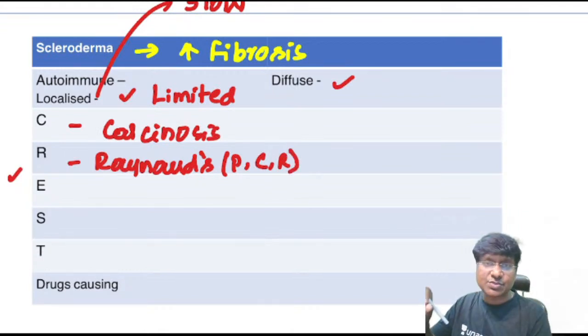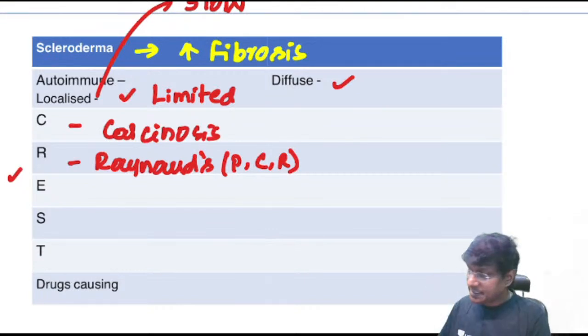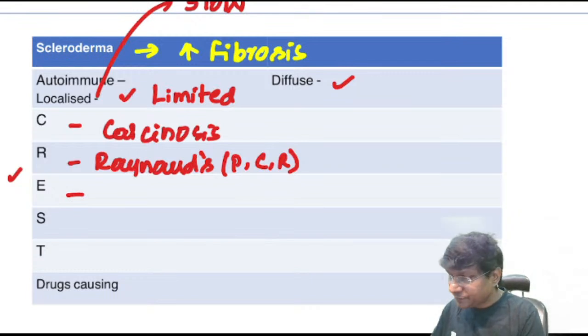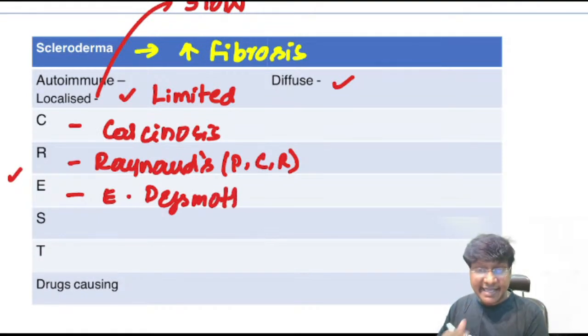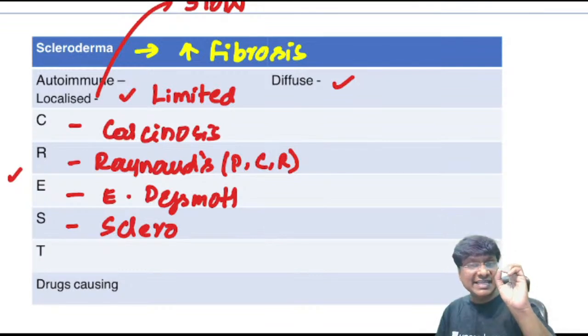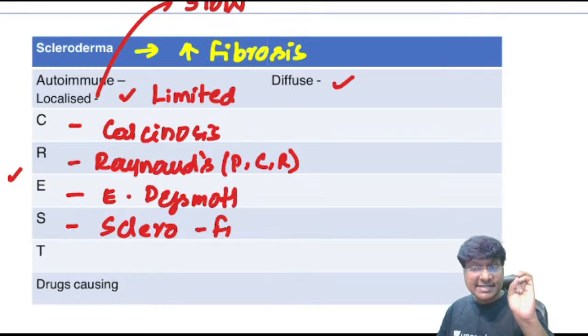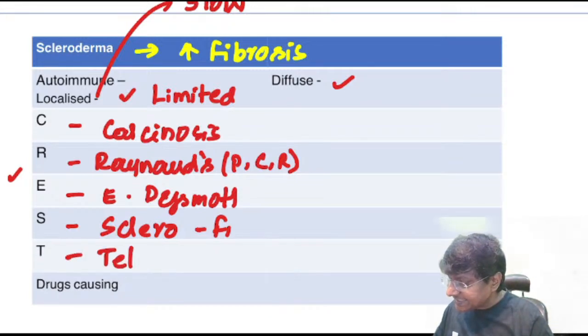This sequence is very important: pale, cyanosis, blue color, then red. E stands for esophageal dysmotility. S stands for sclerodactyly, where there is skin thickening which is limited to the fingers. Then T stands for telangiectasia.